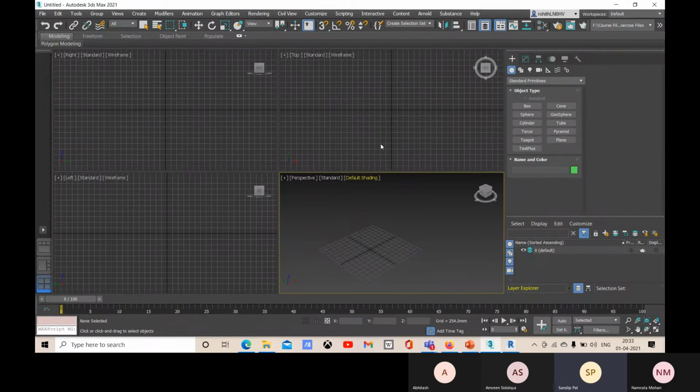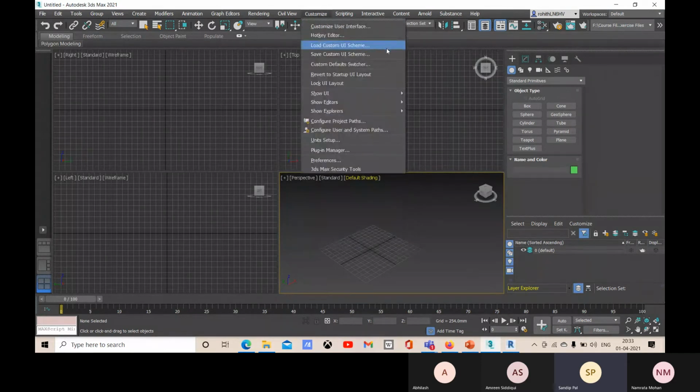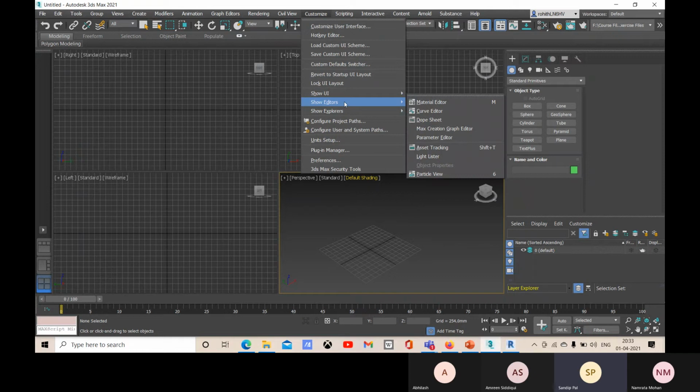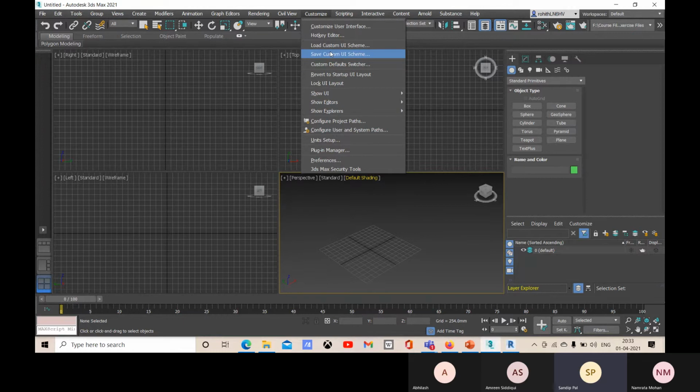and let me go for this customize, and there I have one option for user interface. Let me get that.